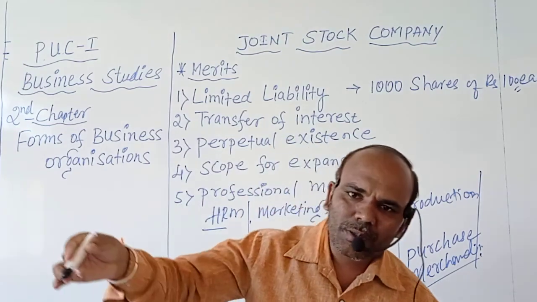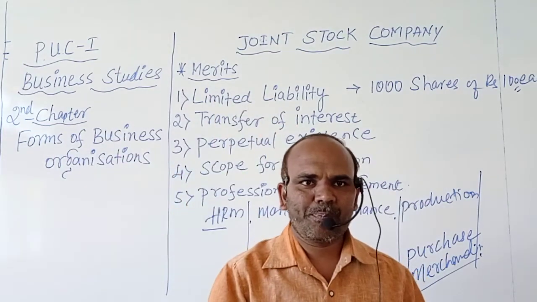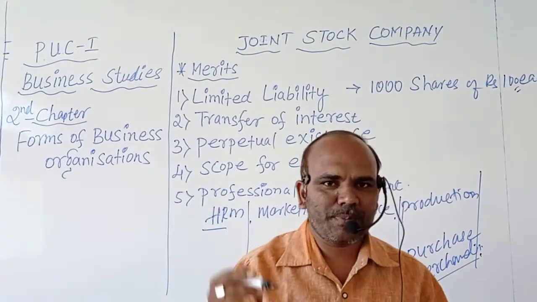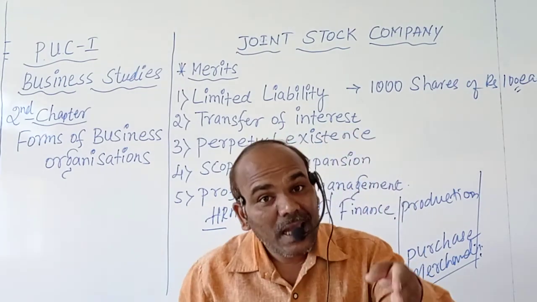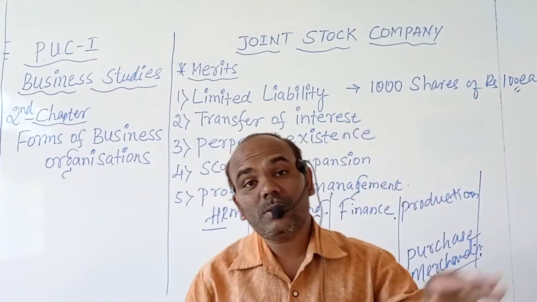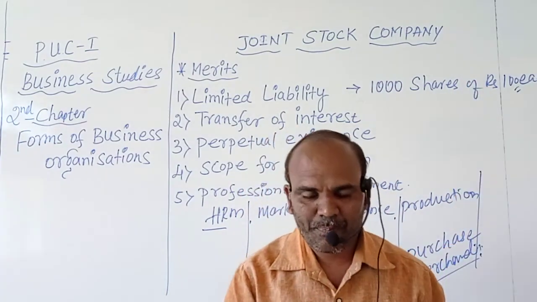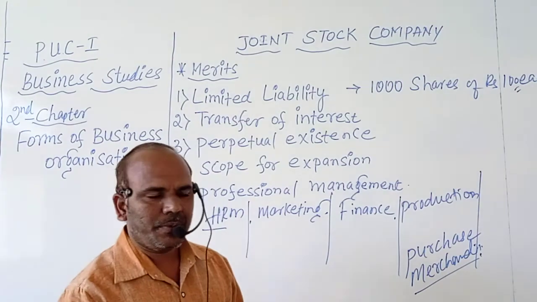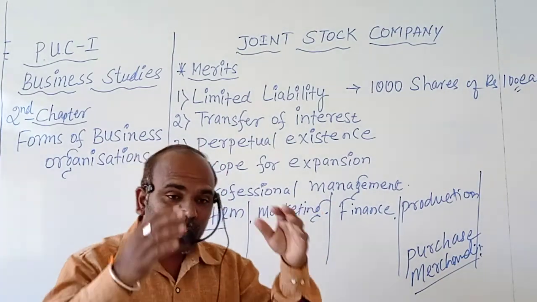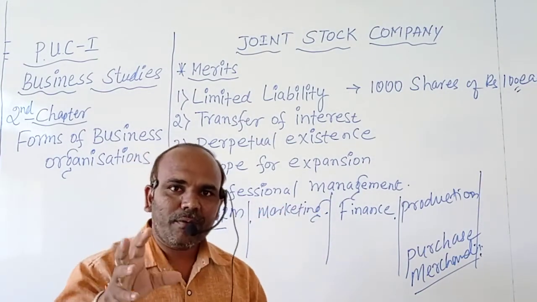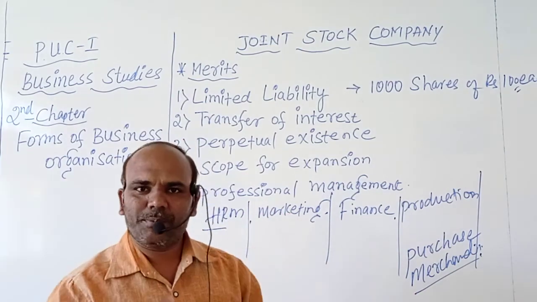So according to their area of operations and specializations, they hire people who are experts in those areas. It is the biggest advantage for companies to have that kind of professionals and experts.